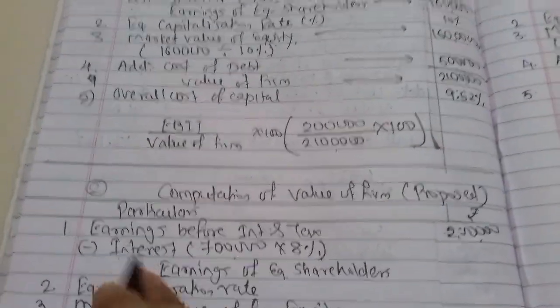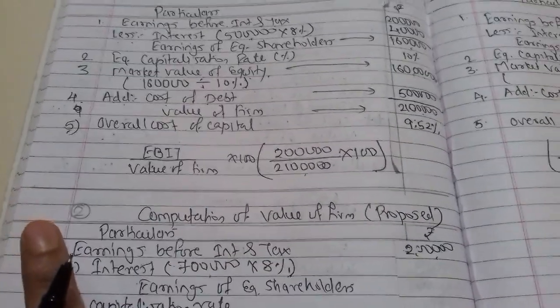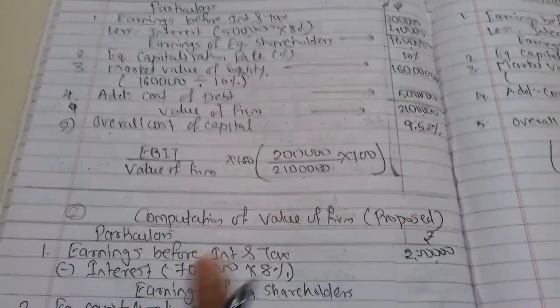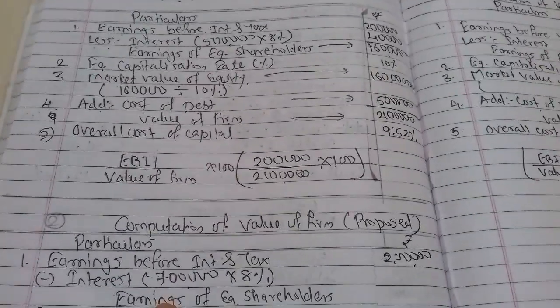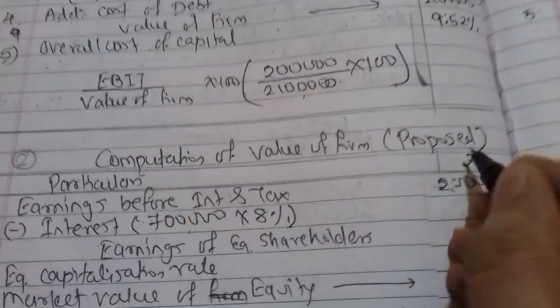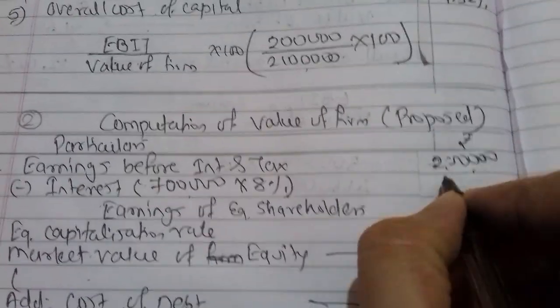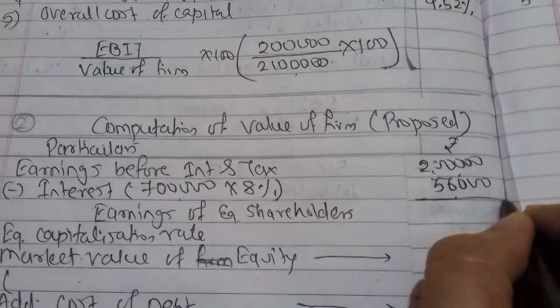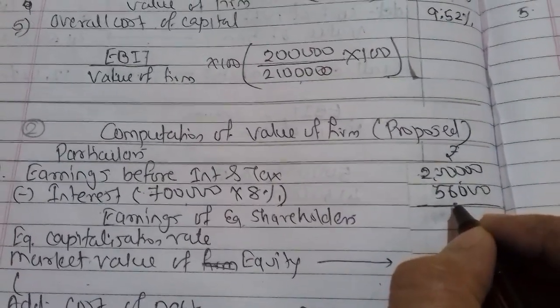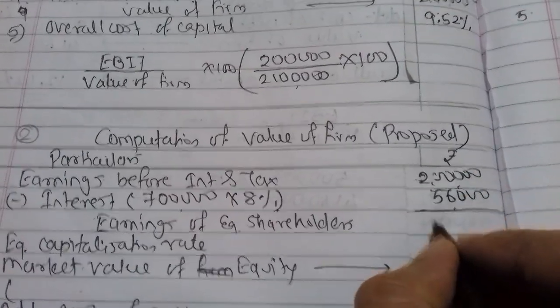Now for interest, earlier we had 5 lakhs debentures, and now we are raising the debenture value by 2 lakhs. So 5 lakhs plus 2 lakhs will be 7 lakhs, and our interest rate is 8%. So 8% on 7 lakhs will be 56,000.